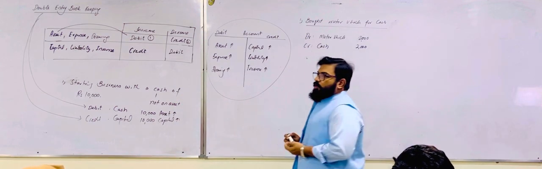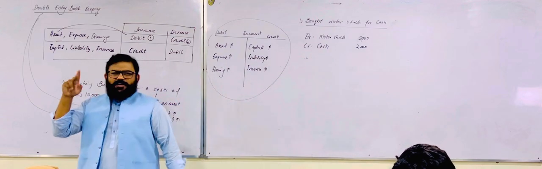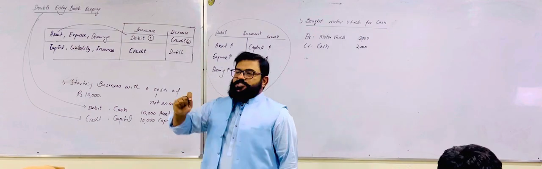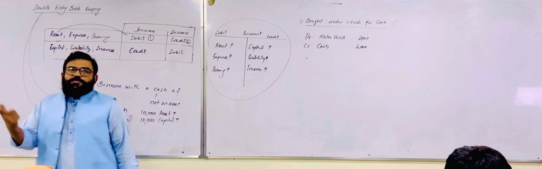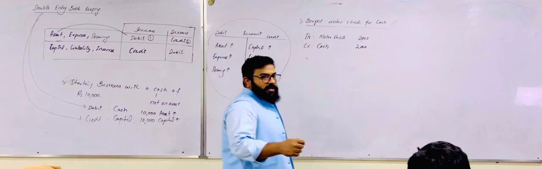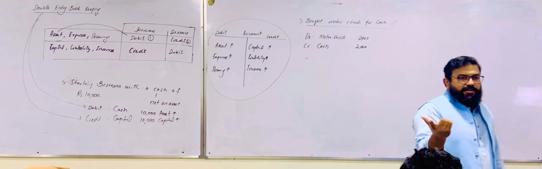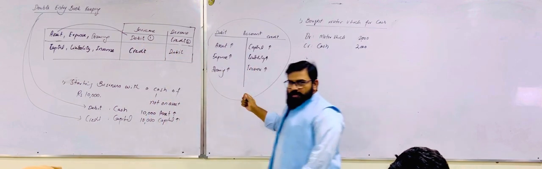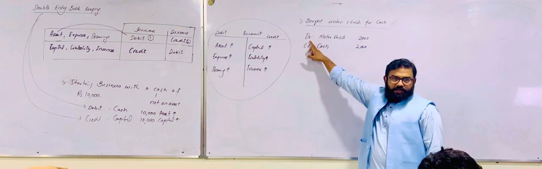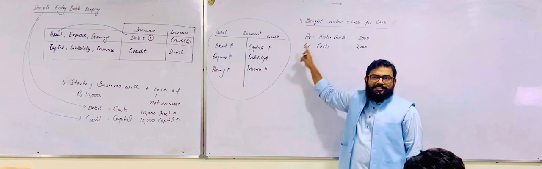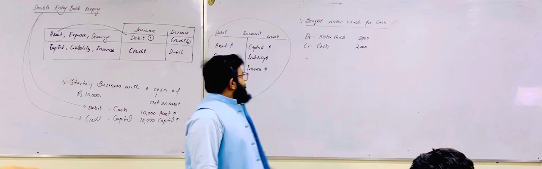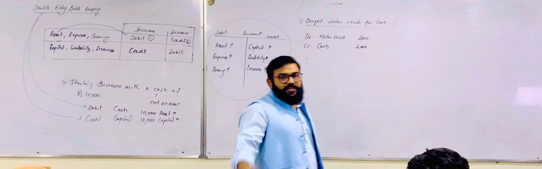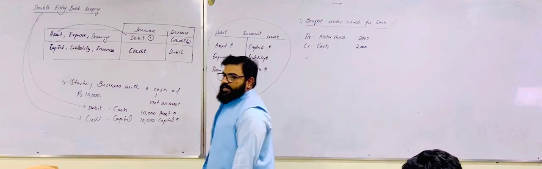Just like the first bowler who recently retired from the England team is Jimmy Anderson. The complete name is James Anderson, but we call him Jimmy. And in Pakistan, if someone's name is Abdul Rashid, we used to call him Shida. In the same way, for debit, in accounting we normally write DR. The DR does not mean doctor. So DR means debited and CR means credited.